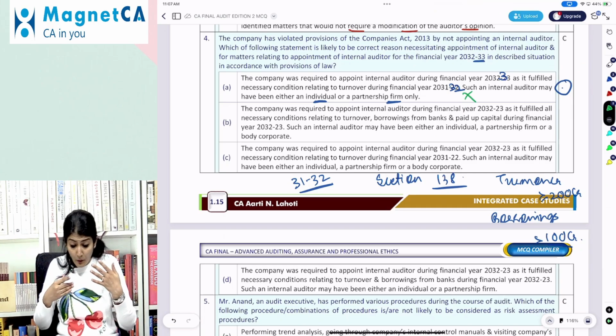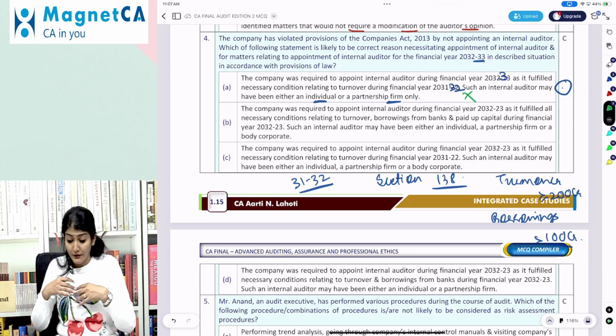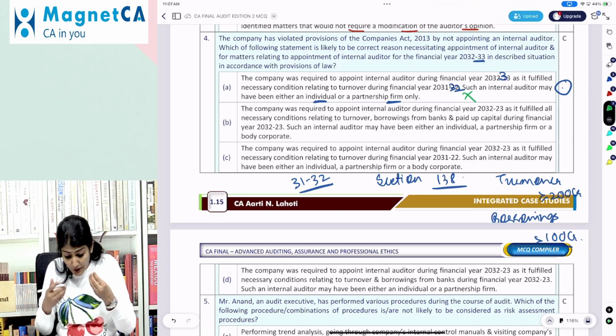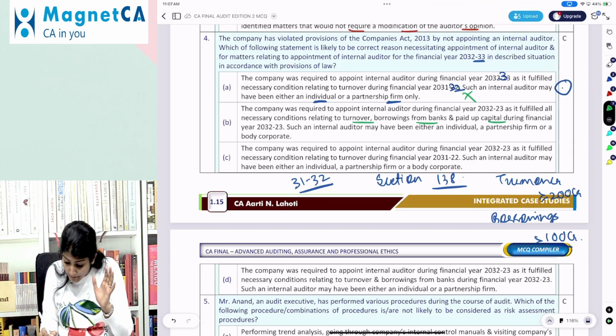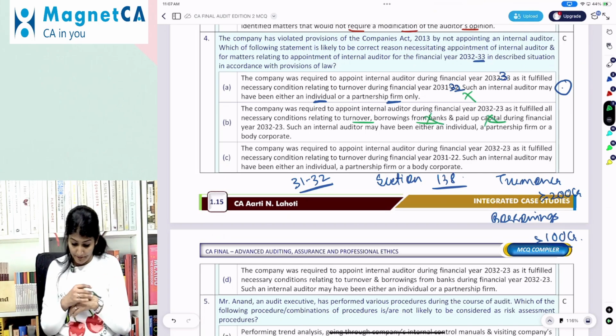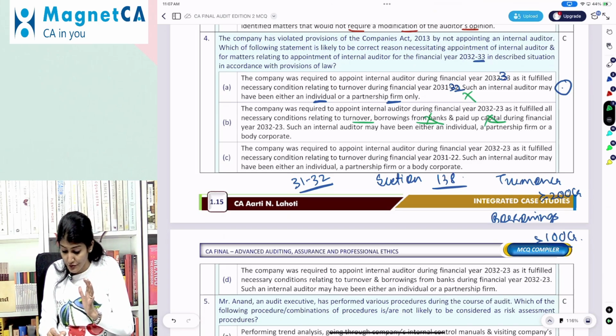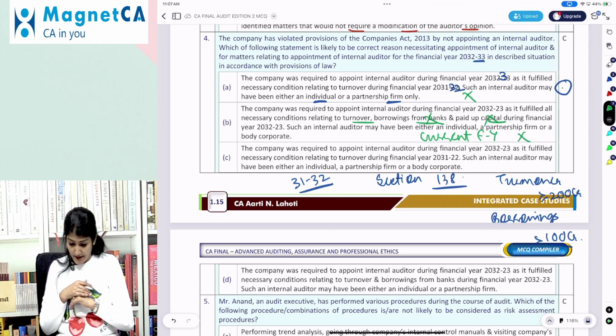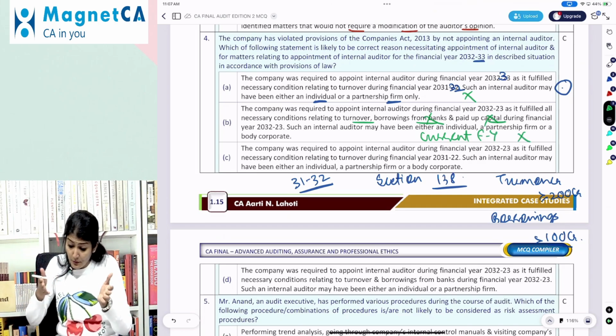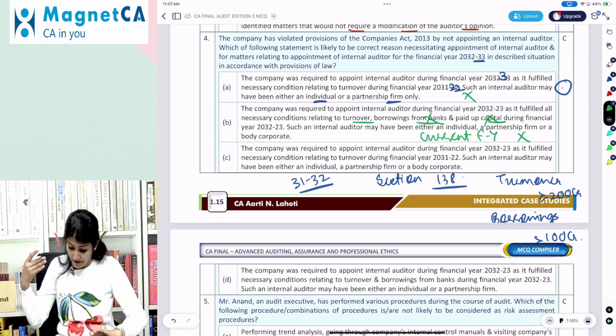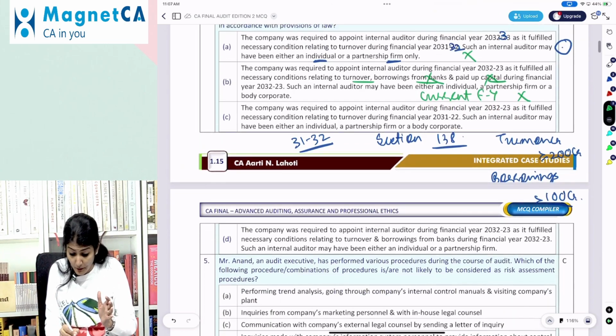Next one, the company was required to appoint an internal auditor during the year as it fulfilled the condition for turnover, borrowing, paid up capital. Oh my God. And for 32-33, the current financial year, no, we need to check it for the preceding financial year. So we don't like this. Such an internal auditor may be an individual, partnership firm or body corporate. Okay. Then after that, what does it say?